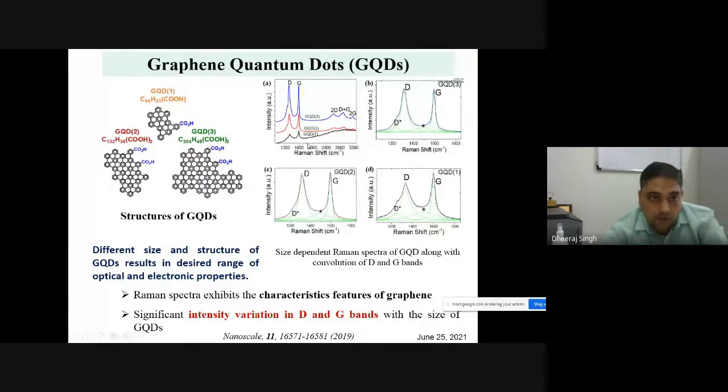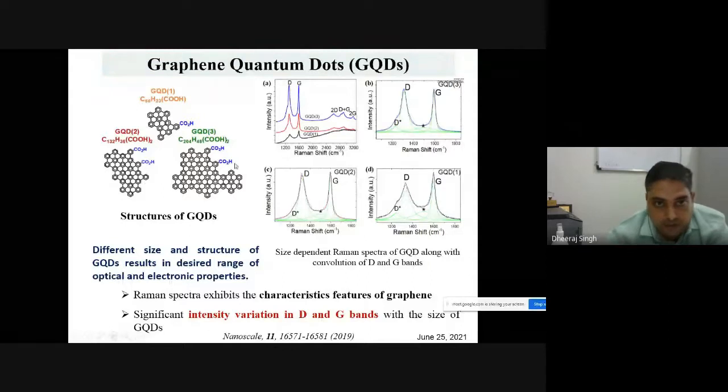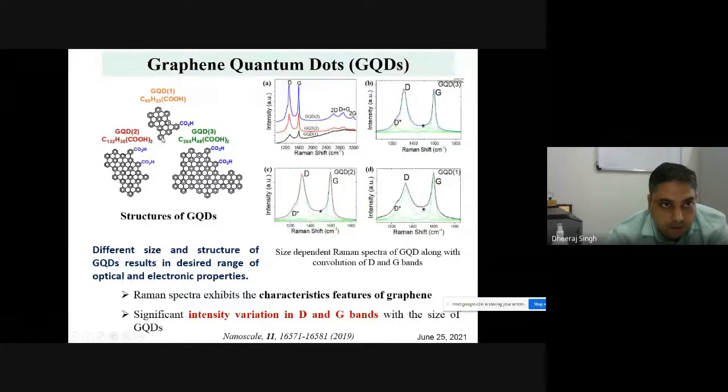So you can see how Raman spectroscopy gives the information about that. You can see here graphene quantum dot 1, quantum dot 2, quantum dot 3. Now you are increasing the size from 1, 2 to 3. Now you can see that the intensity ratio of the D and G band is changing.